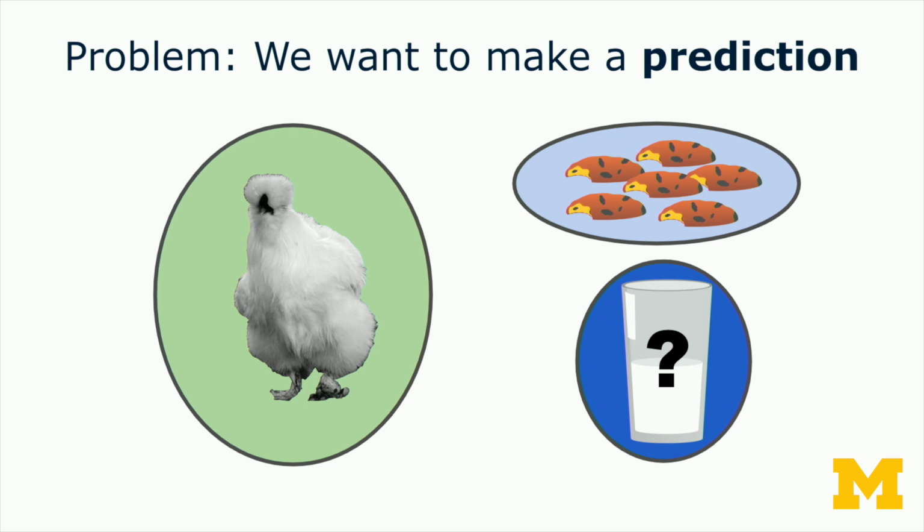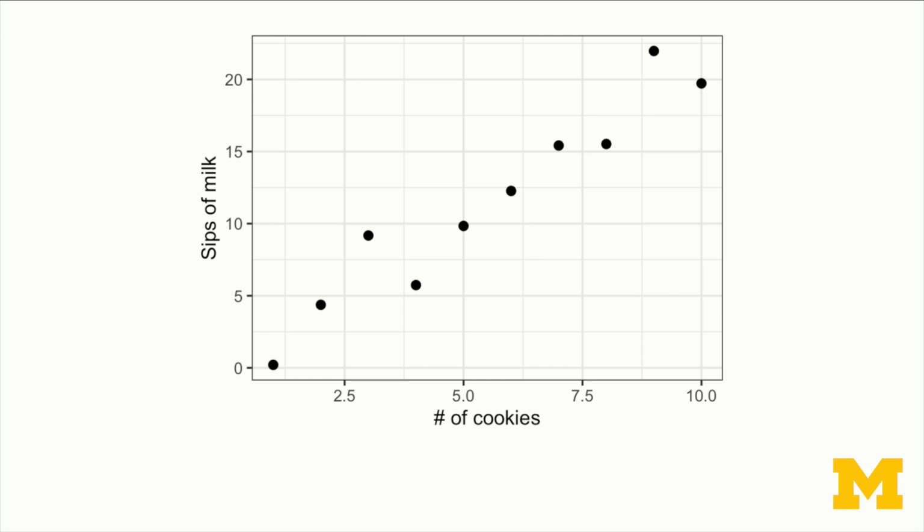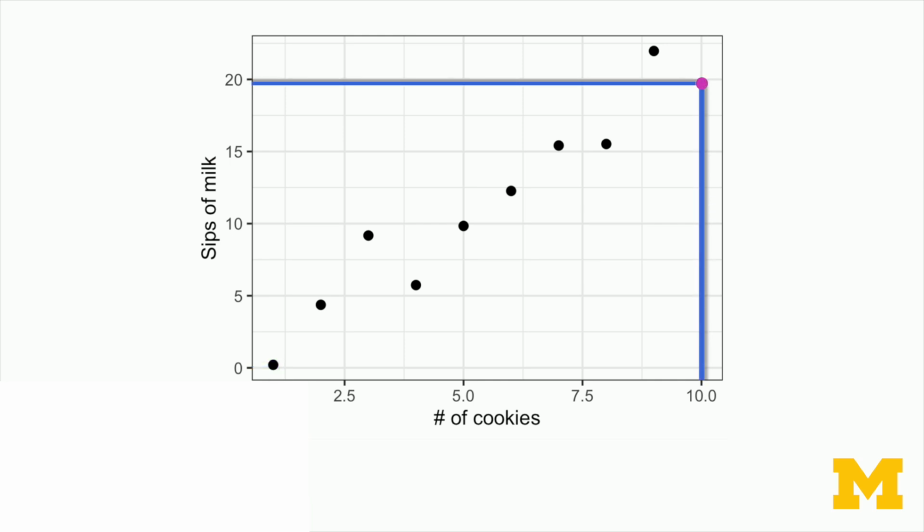So our prediction problem is, if I know how many cookies Melvin is going to have, how much milk will he need? So I can collect some data on this. And here I've collected data for 10 snack times where I watch Melvin eat cookies. And so every day I log how many cookies he's eaten, and that's on the x-axis. And on the y-axis, I have how many sips of milk he had. And it looks like there's a general trend that if he's eating very few cookies, he doesn't need that much milk. But if he eats a lot of cookies, he needs more milk, right? So generally, the more cookies he eats, the more milk he wants. And that seems like it makes sense.